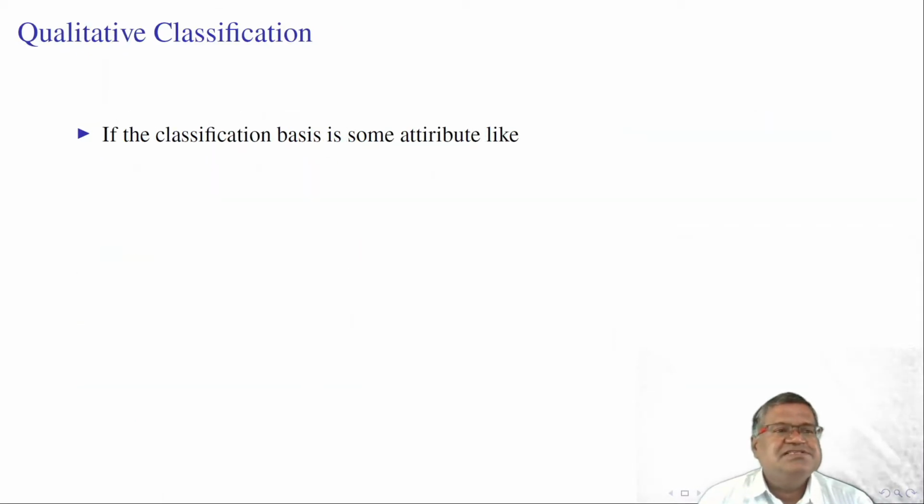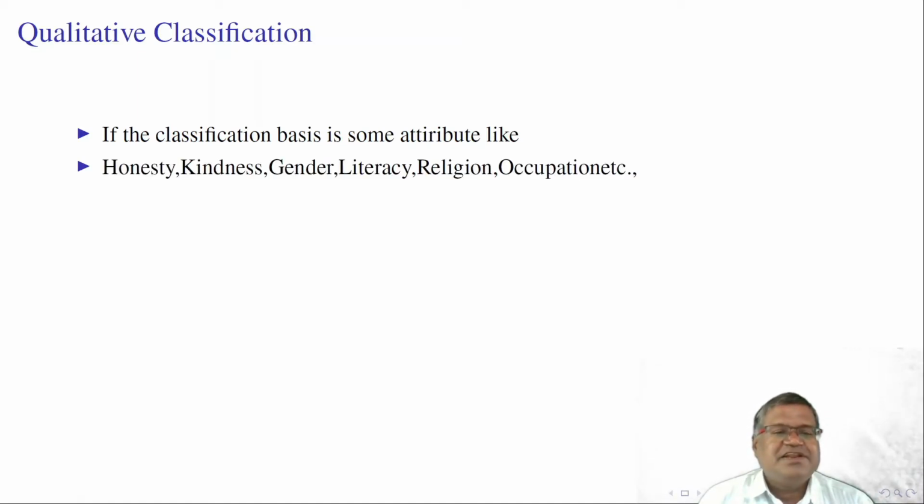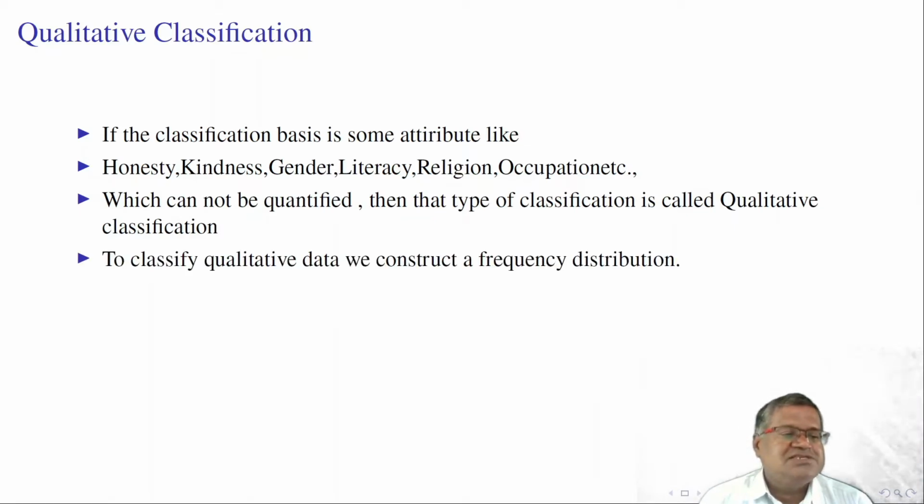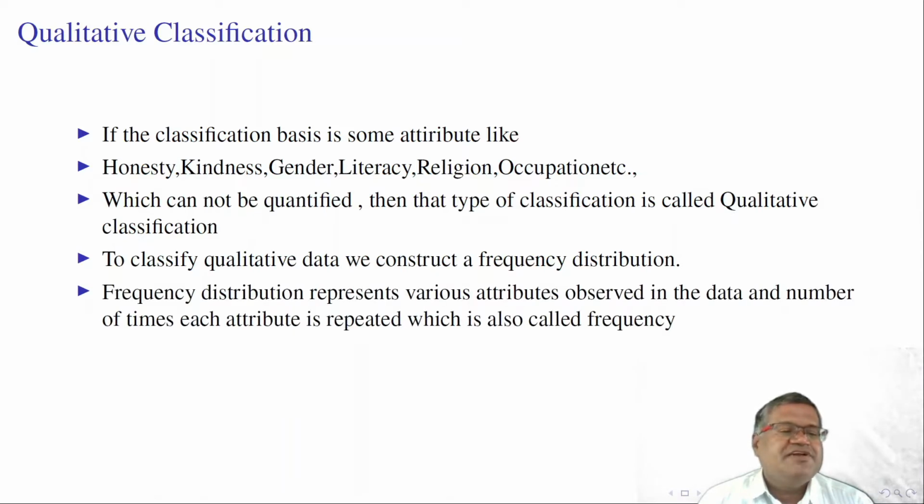Next classification is qualitative classification. If the classification basis is some attribute like honesty, kindness, gender, literacy, religion, occupation, etc., which cannot be quantified or measured numerically, then that type of classification is called qualitative classification. To classify qualitative data, we need to construct a frequency distribution.